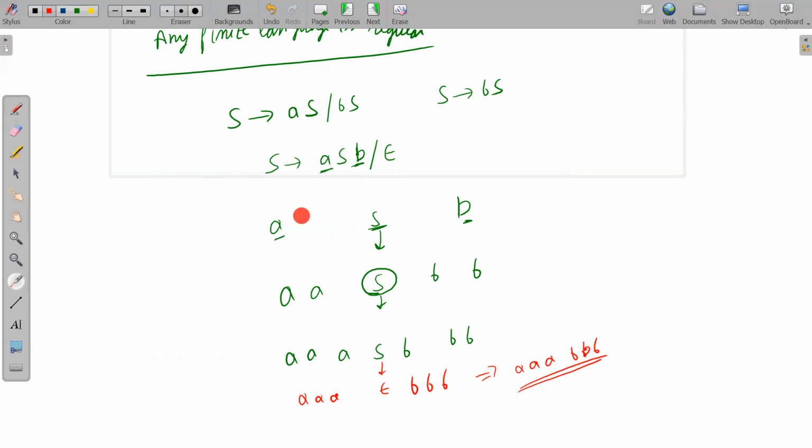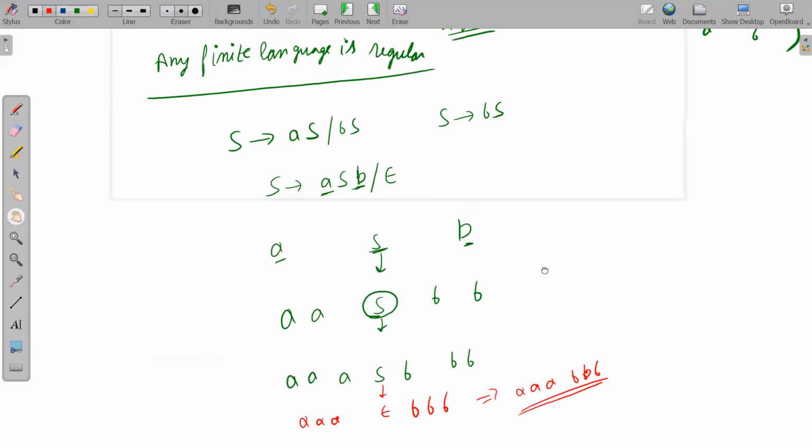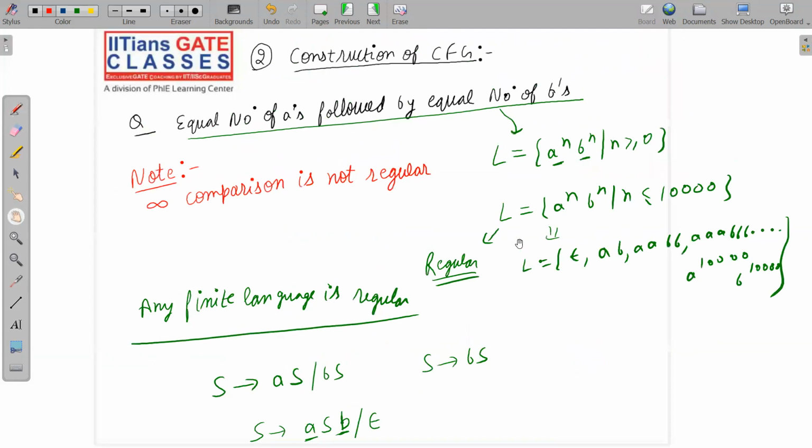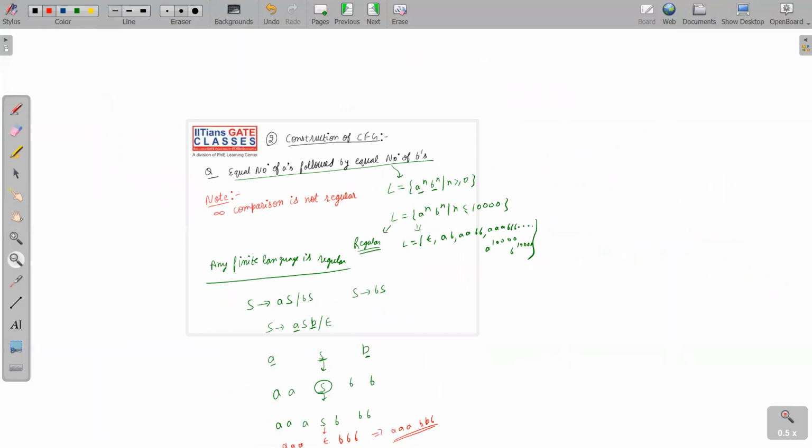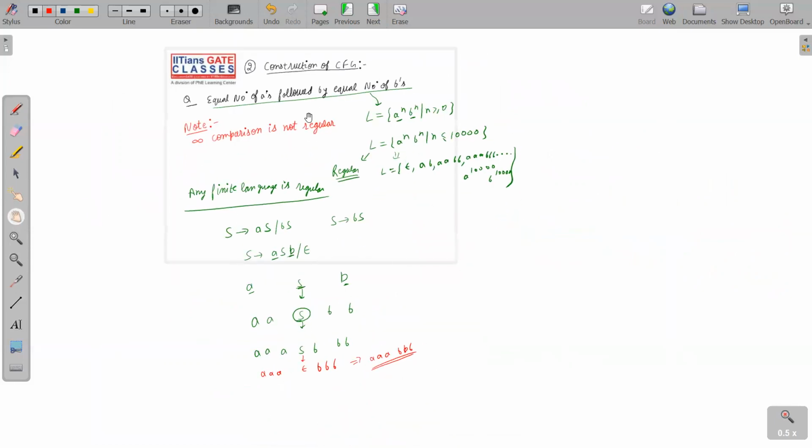So again, I am repeating ASB. Now this S will be replaced by ASB. I am doing all things in the middle itself. Whenever I have applied this production rule one time, ASB, the string will start with A and end with B. Now this S will be replaced by ASB and so on. I hope I have made the point clear. Please note it down fast so that I can jump to the next slide. Pause the video and note it down. Let me put this entire thing on one slide so that you can note it down. Now let's move to the next slide.